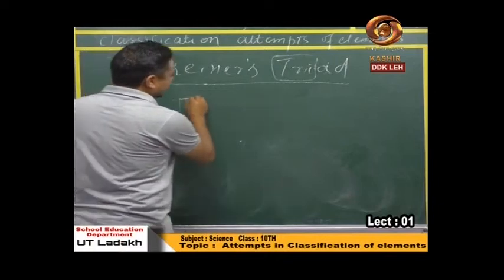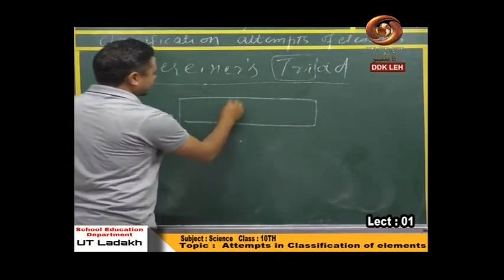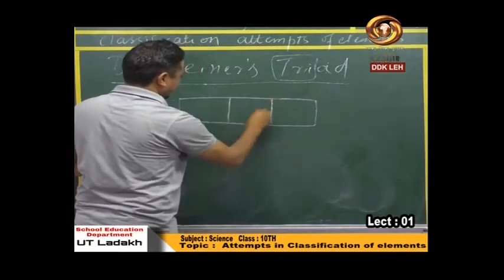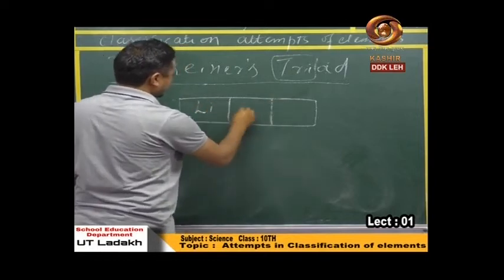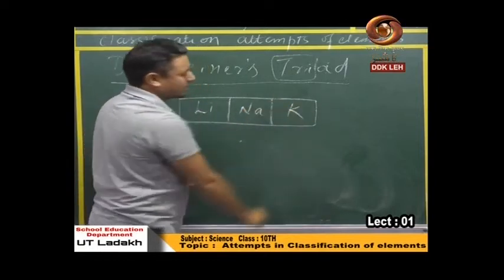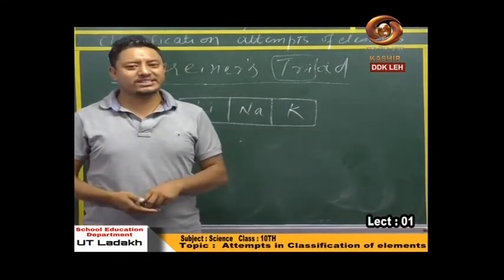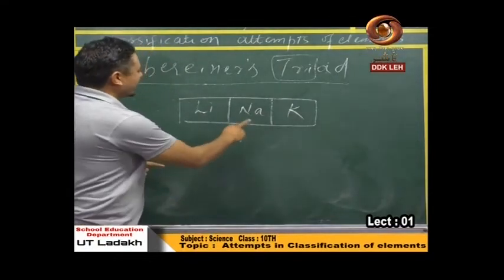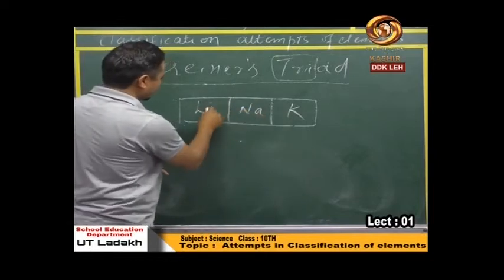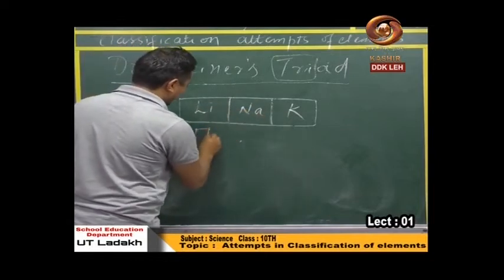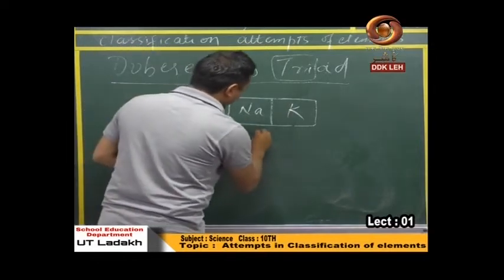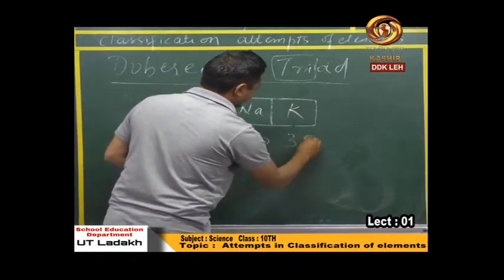See, first of all, a very simple example. Lithium, sodium and potassium. He put these three elements in a group called a triad, and he tried to find the average of these two atomic masses. Lithium has an atomic mass of 7, sodium is 23 and potassium is 39.